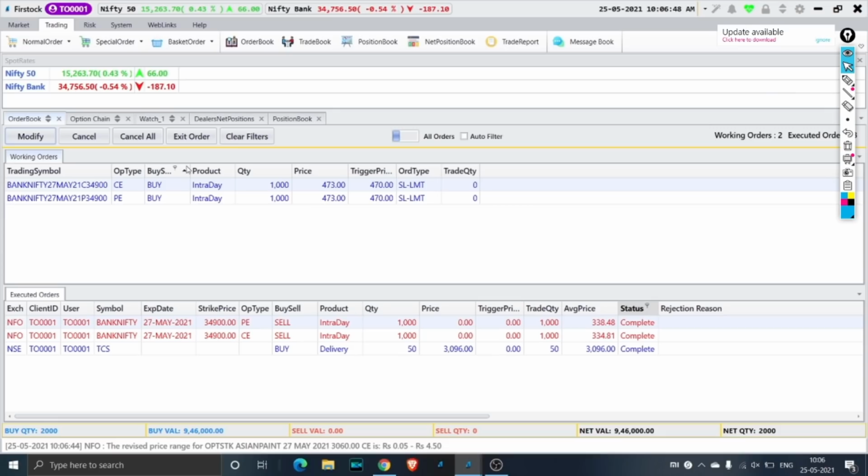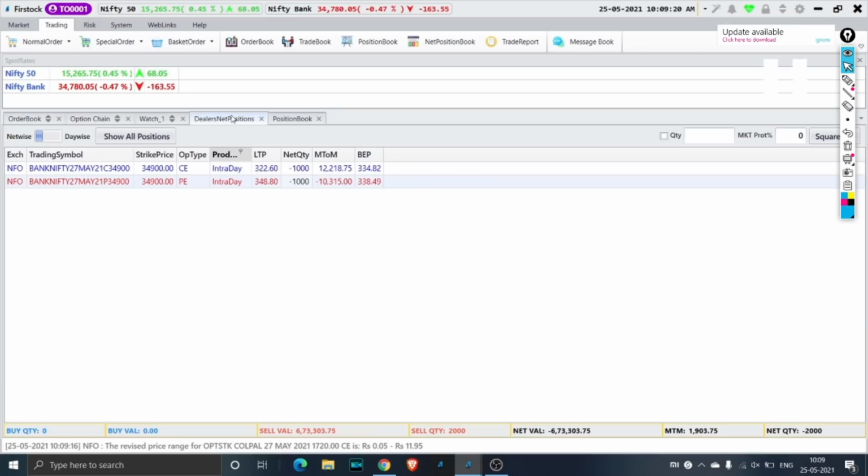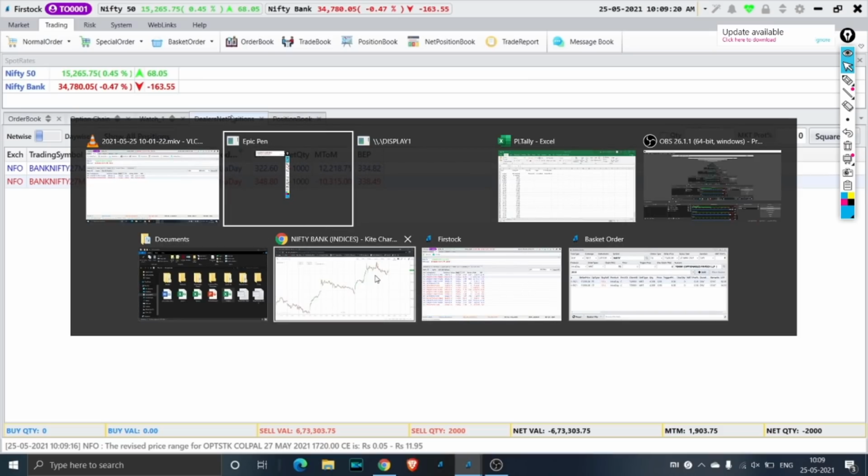We have taken our first entry and we have placed the stop loss. You can see here we have shorted 34,900 CE and 34,900 PE. We shorted this because the premiums were matching. Now I'll go back to the chart and show that to you.